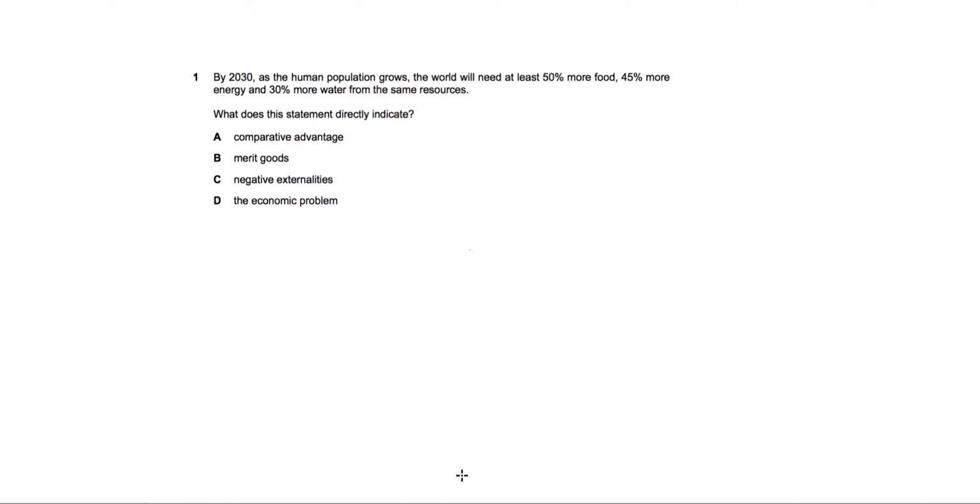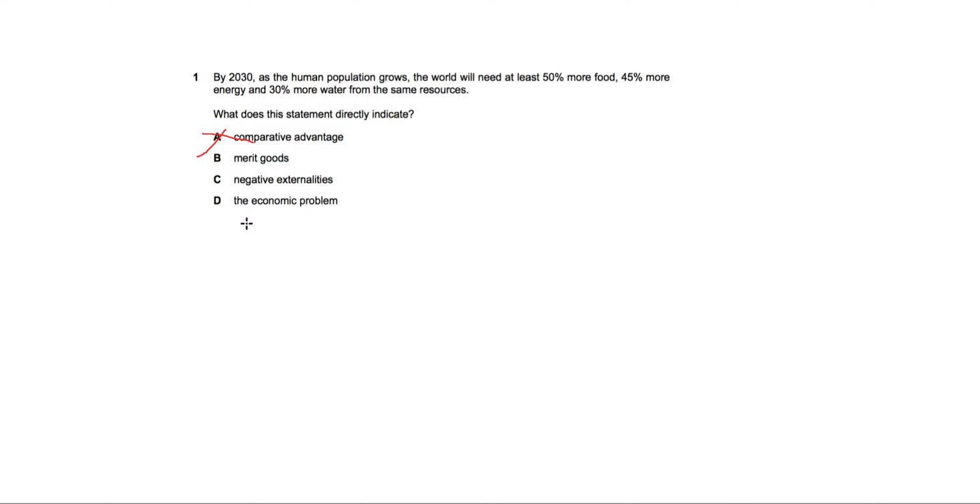Alright, so let's look at the first option. So the first option is that this statement indicates comparative advantage. Now we know that comparative advantage actually talks about what happens when there is free trade, and if there are two countries and they trade with each other, what are the gains to trade? So we know that this is not what the question is talking about, so we can cancel this option. Now let's go to option number B.